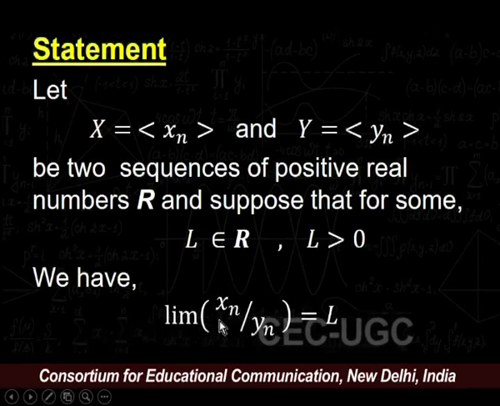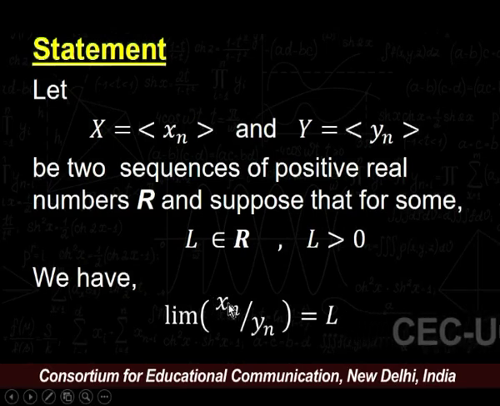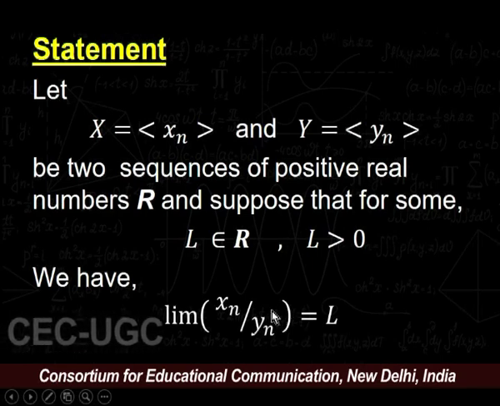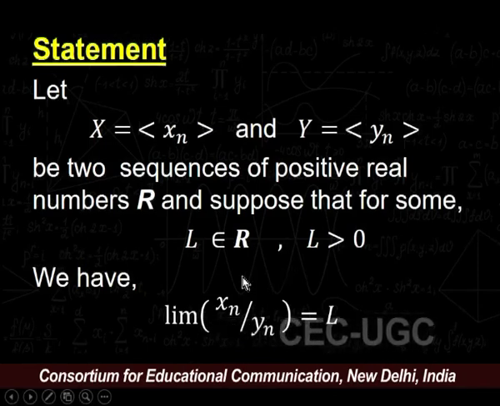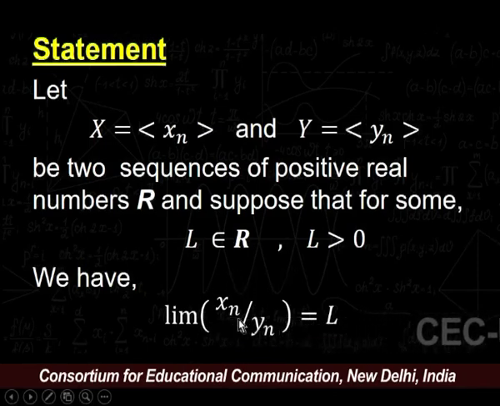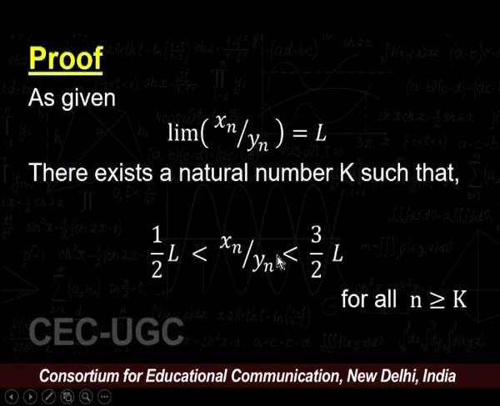That means, if limit of x_n is plus infinity, this implies limit of y_n is equal to plus infinity, and on the converse part, if limit of y_n is plus infinity, then we must have limit of x_n is equal to plus infinity. Now, let us start with the proof.